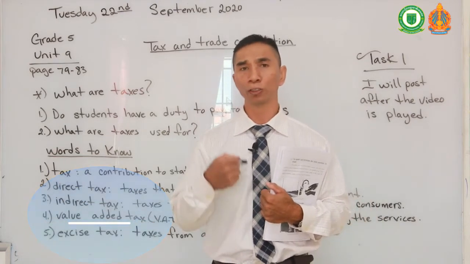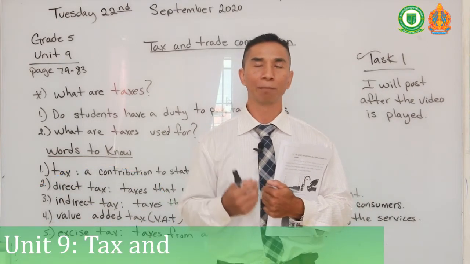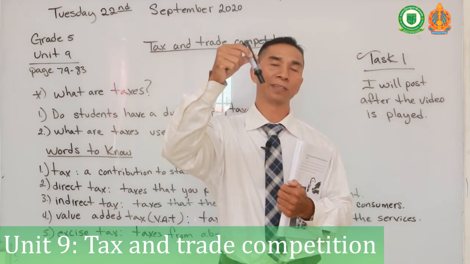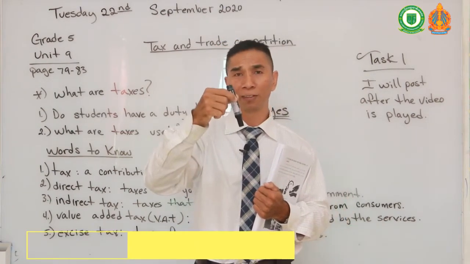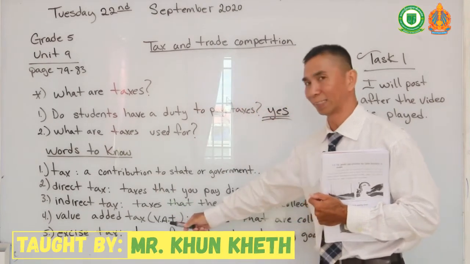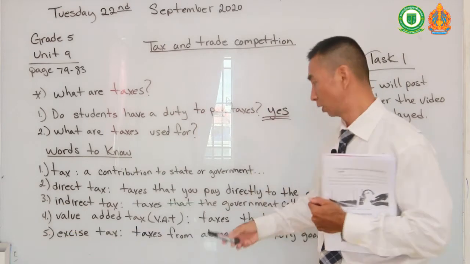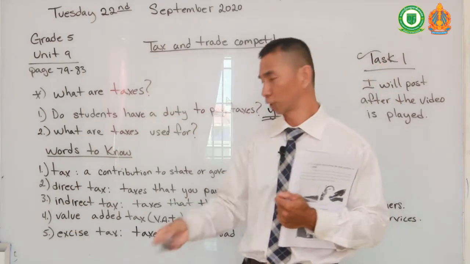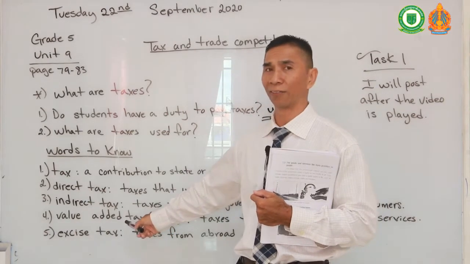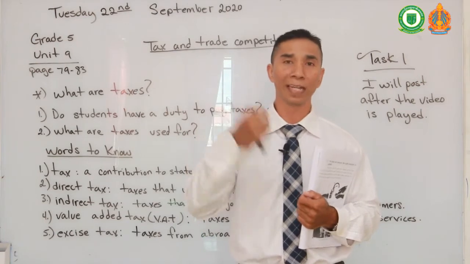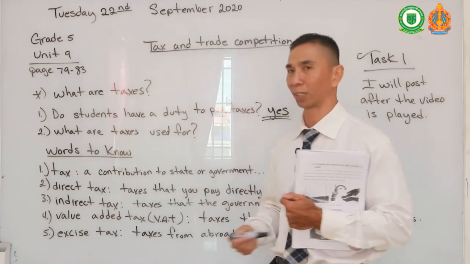For example, if you go to Macro and buy some products, for example, this pen costs maybe 50 cents, right? But after you have bought the 50 cents product, the store has already included a VAT tax for their profits on these products. So yes, you are paying taxes for the store. That is what you call a VAT tax, where the store or the services already included their own tax on a product.